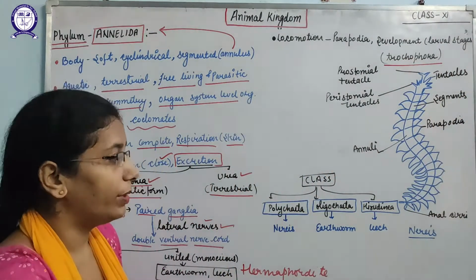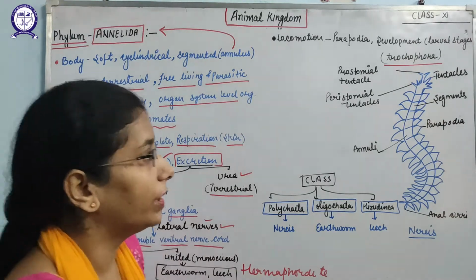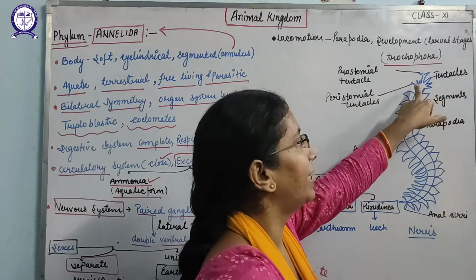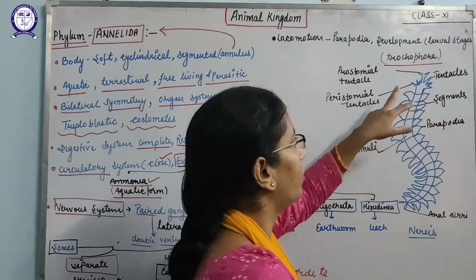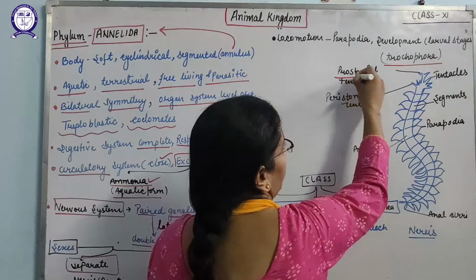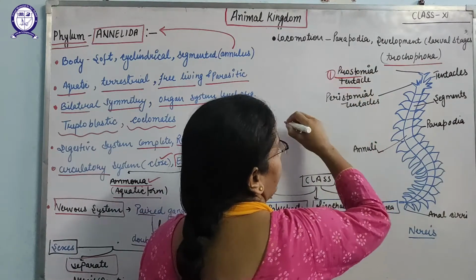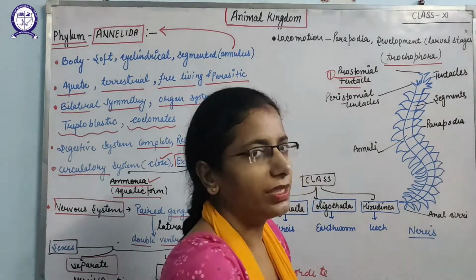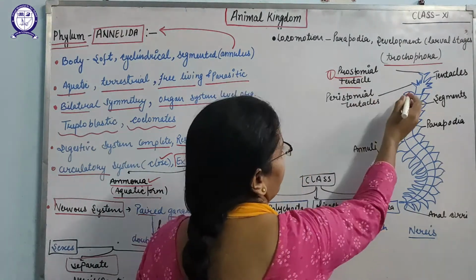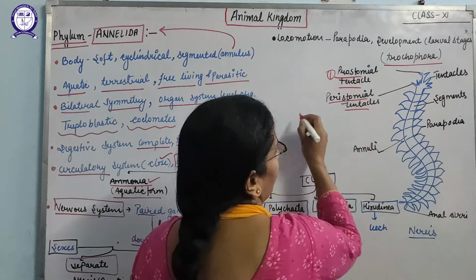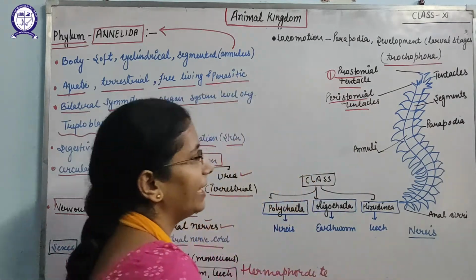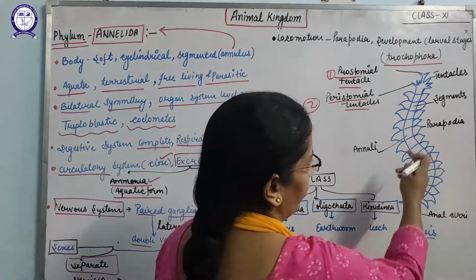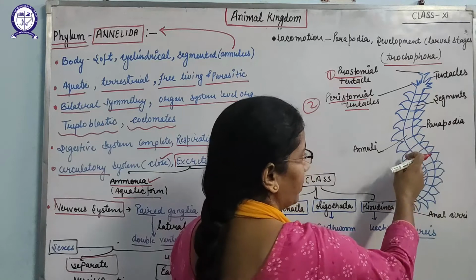I have drawn a diagram of Nereis, the aquatic form. Nereis has developed tentacles, and these tentacles are of two types. One is the prostomial tentacles, which are large in size and help in taking nutrition from the host if they are in parasitic forms. The smaller one is the peristomial. The first is the prostomial and the second is the peristomial tentacles. After that you can see the parapodia, and the annuli are there.